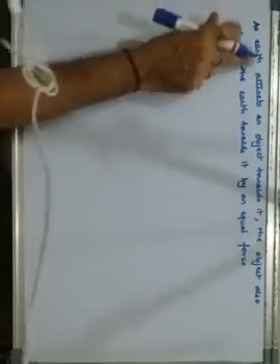Now just assume an earth attracts an object. This earth is attracting, an object is being attracted.